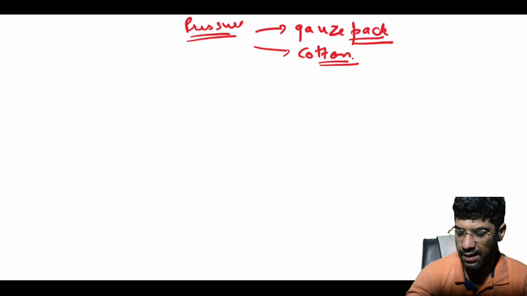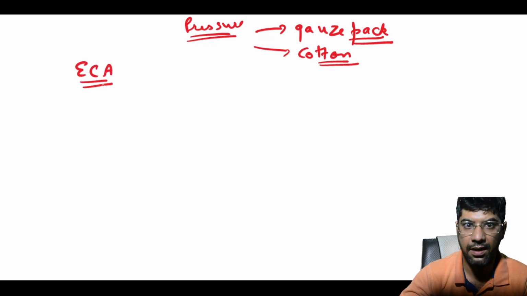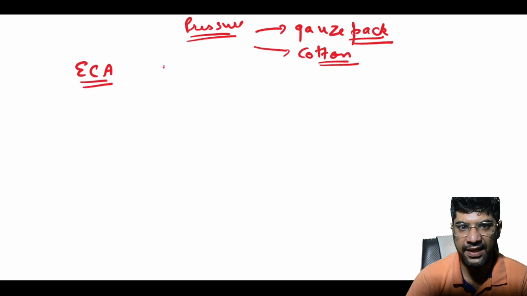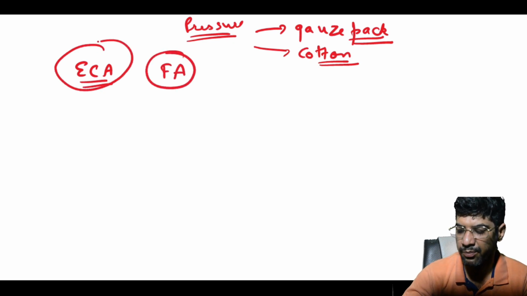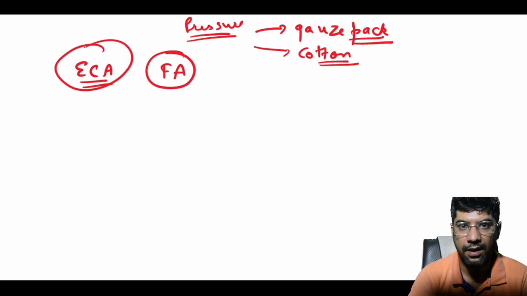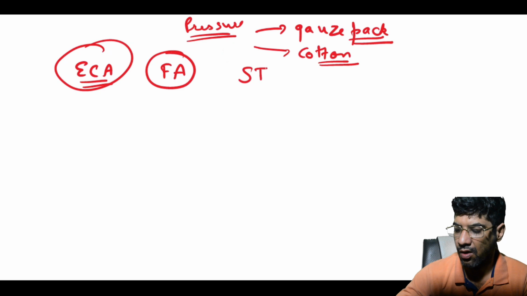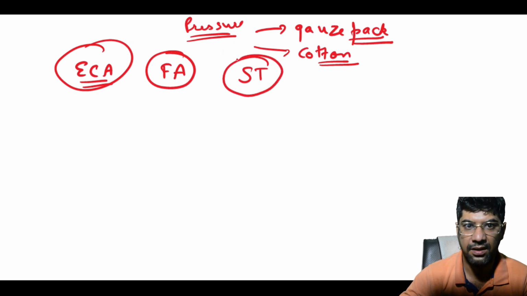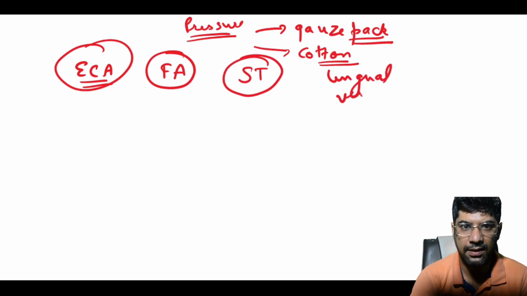Some pressure points are: external carotid artery between the angle of mandible and sternocleidomastoid muscle; facial artery at the antero-inferior angle of masseter muscle; superficial temporal artery in front of the tragus of the ear; or lingual vessels, two fingers under the tongue and thumb over the chin in the submental area. Bleeding points in soft tissue can be clamped with mosquito forceps and tied using suture such as plain or chromic catgut, silk, or vicryl.